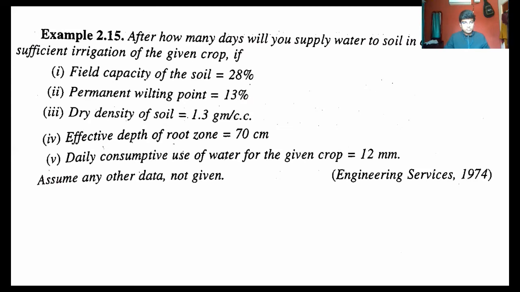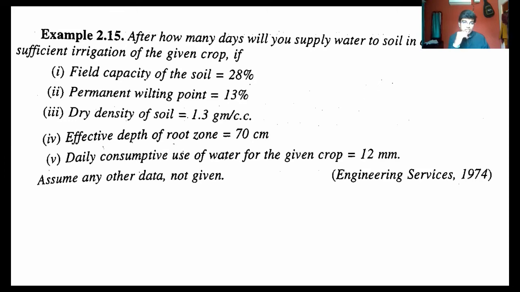If anyone wants to note it down, you can note it down. After how many days will you supply water to soil in order to ensure sufficient irrigation of the given crop, if field capacity is 28%, permanent wilting point is 13%, dry density is 1.3 gram per cc, and effective root zone is 70 centimeters. Daily consumptive use of water for the given crop is 12 mm.